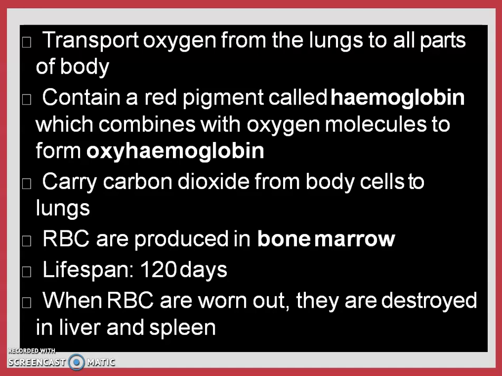Now this oxyhemoglobin is transported through the blood to each and every part of the body wherever oxygen is required. When it reaches the cell, this oxygen is released from the hemoglobin, and this hemoglobin goes back to the lungs to bring more oxygen. Okay, so they also carry carbon dioxide from the body cells to the lungs. RBCs are produced in the bone marrow. Their lifespan is 120 days. When the RBCs are worn out, they are destroyed in the liver and spleen.